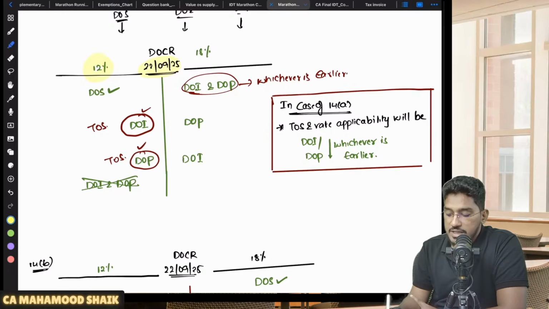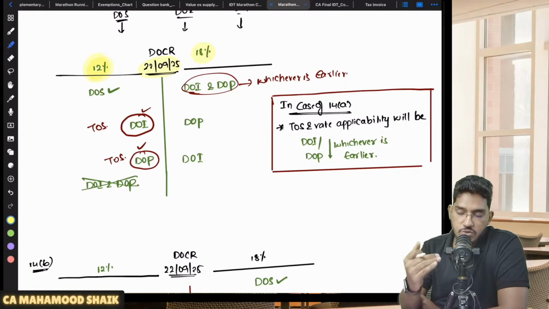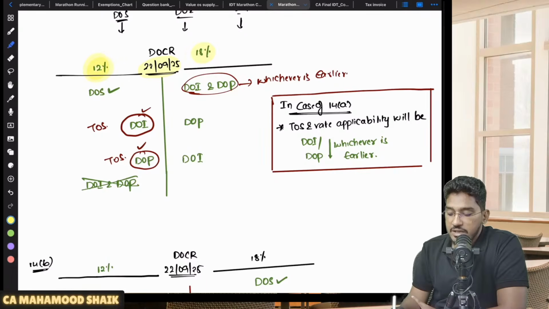But with effect from 22nd of September 2025, the GST rate has been changed to 18%. So like that, there is a change in rate of tax.